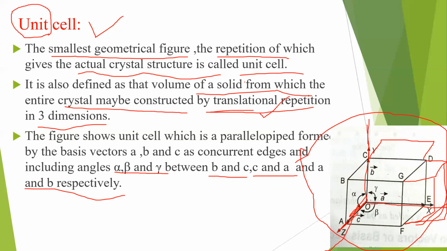So the smallest geometrical figure which is formed by repeating itself in a translational way in all the 3 directions, we obtain the entire crystal system. Such type of thing is called unit cell.